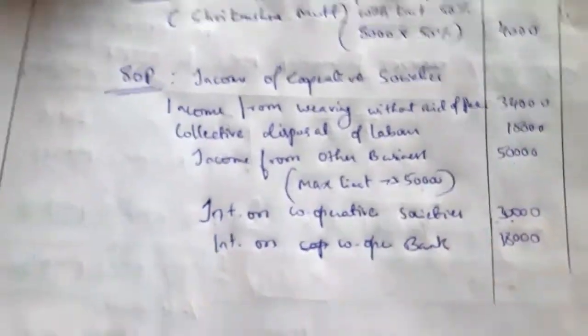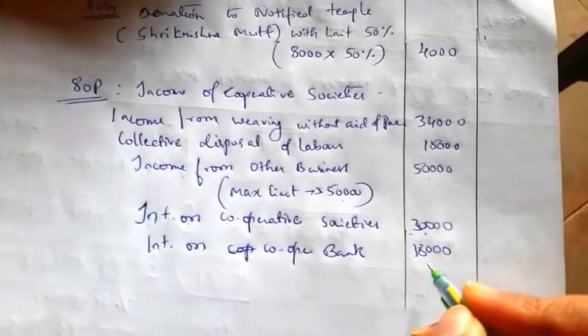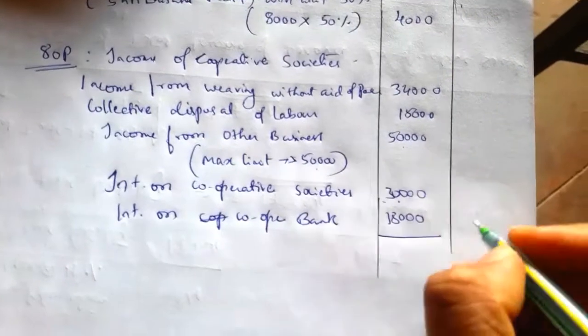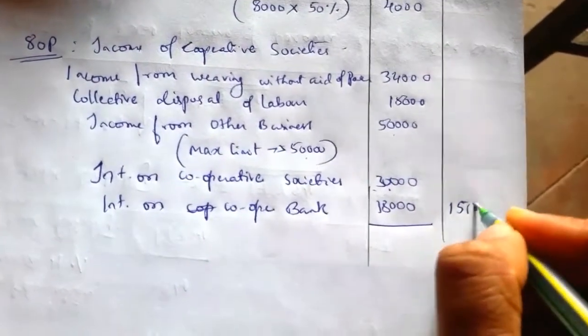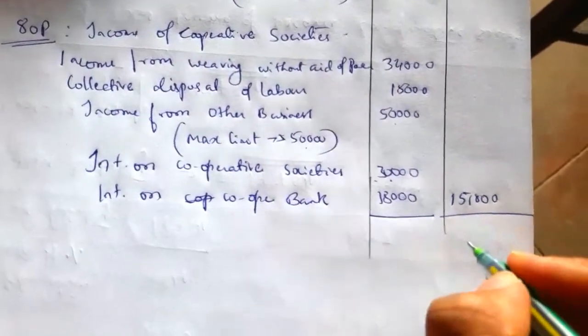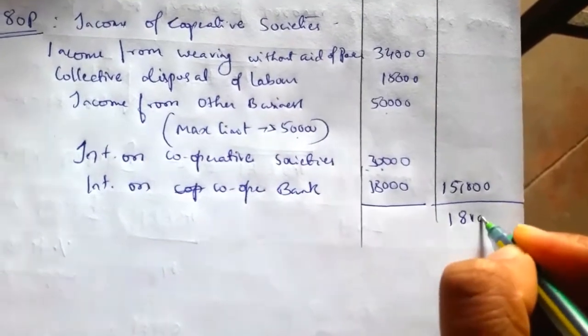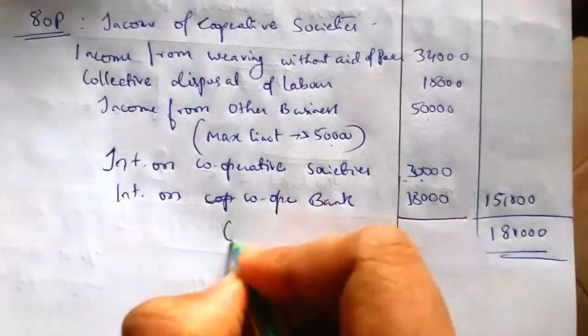Dividend we cannot claim, it is from the Karnataka Bank. So total deduction will be 1,51,000. If you deduct the deduction from GTI, it will be 1,81,000.